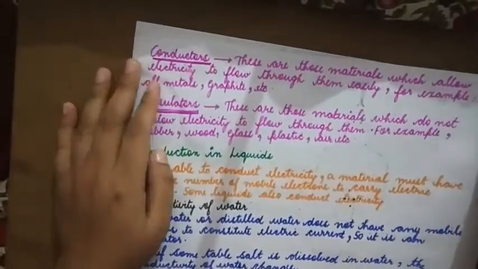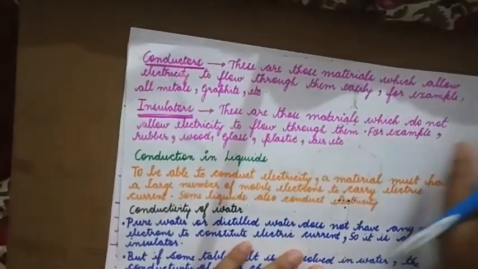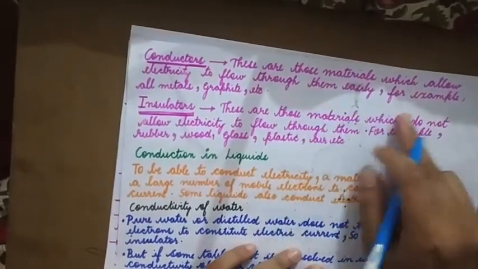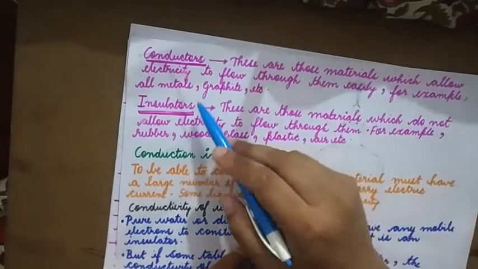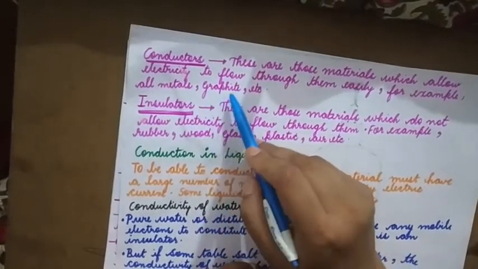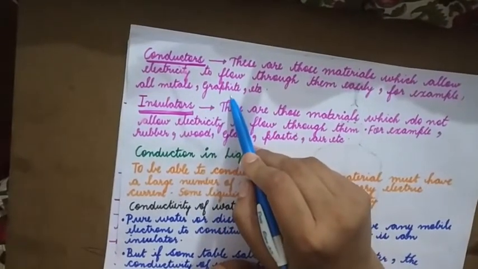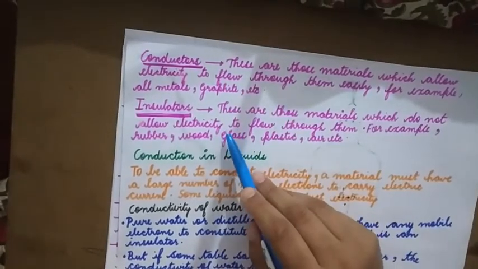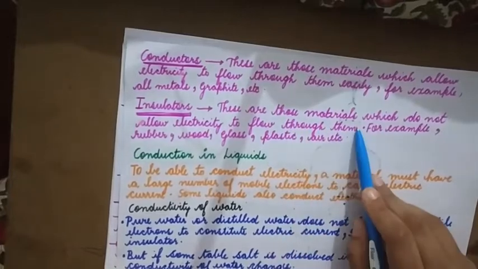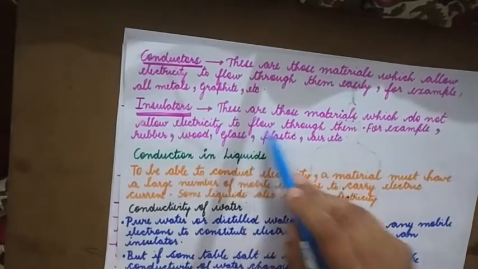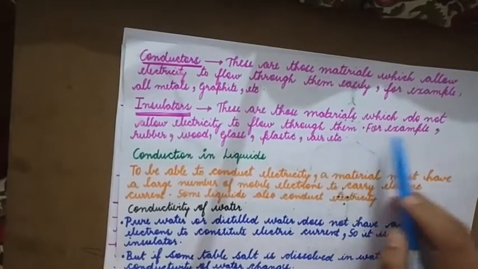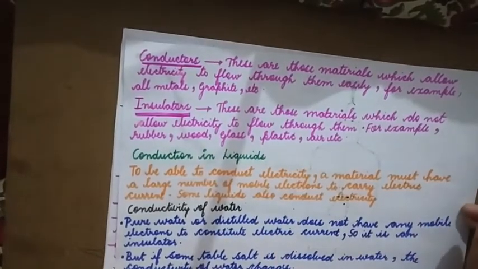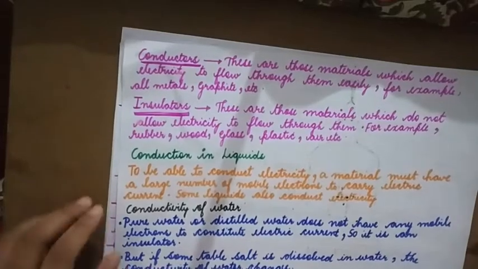Now, what are conductors and insulators? Conductors are those substances which allow electricity to flow through them easily. Example, all metals, and graphite. Graphite is a non-metal, it's an exception. So, these allow the electricity to flow through them. Insulators are those materials which do not allow electricity to flow through them. For example, rubber, wood, glass, plastic, air, etc. They do not allow the electricity to flow through them.